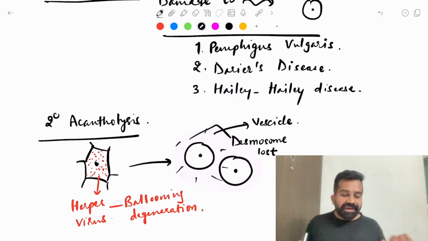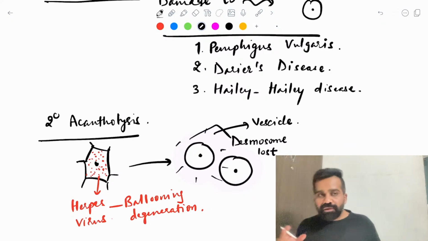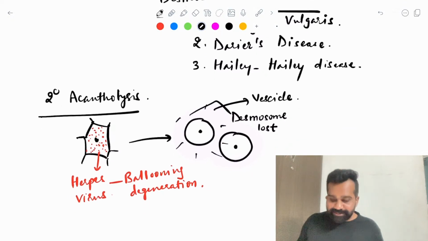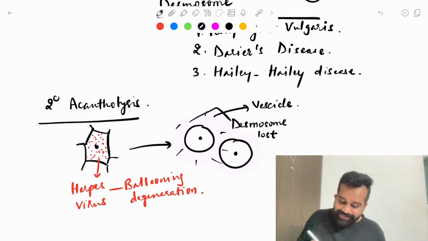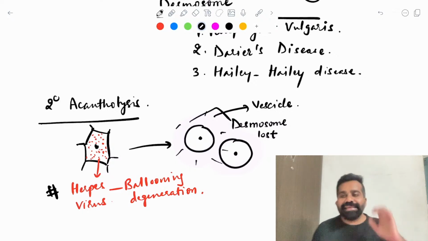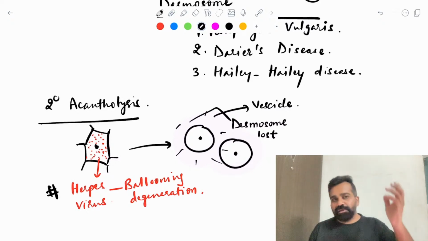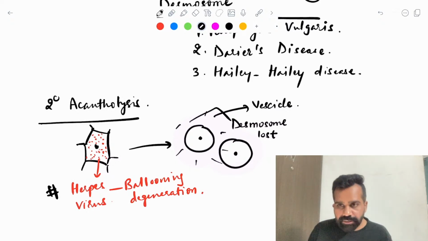If I ask you the example of secondary acantholysis, the answer will be herpes virus infection. In any herpes infection, you will see fluid filled vesicles all over the body, whether chicken pox or herpes simplex virus infection.